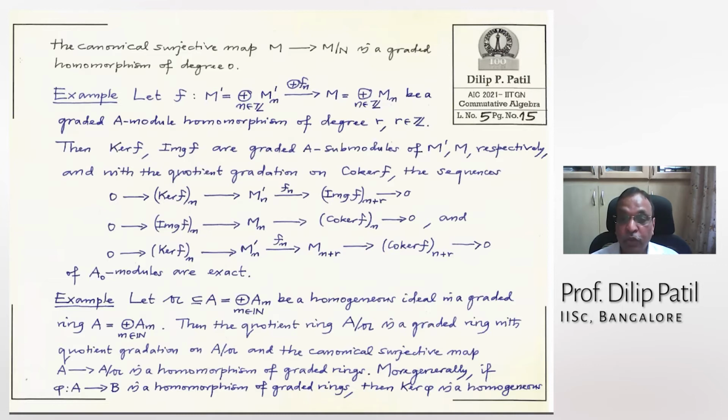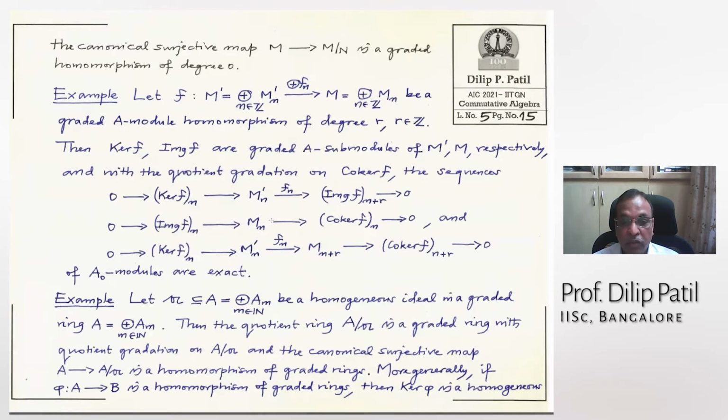These things are also very easy to check. This example: if you have a graded module homomorphism f of degree R, then you look at the kernel of f and the image of f. They are graded submodules of M prime and M respectively. And on the cokernel of f, we'll have a quotient gradation. Then at every n, the kernel_n, M prime_n, and image_(n+R): f_n maps these into the homogeneous component of degree n plus R because it's a homomorphism of degree R.